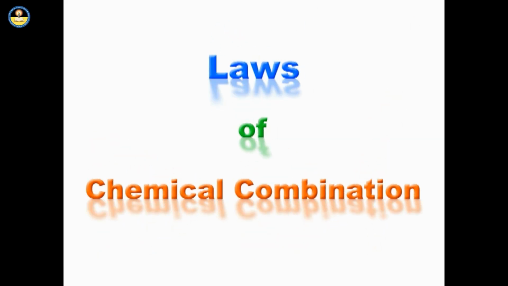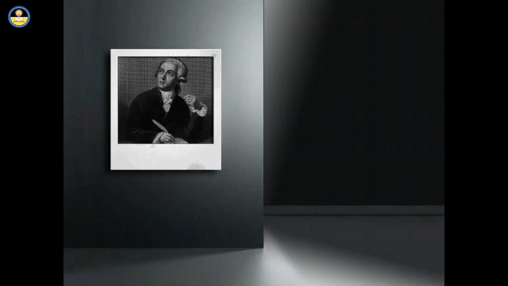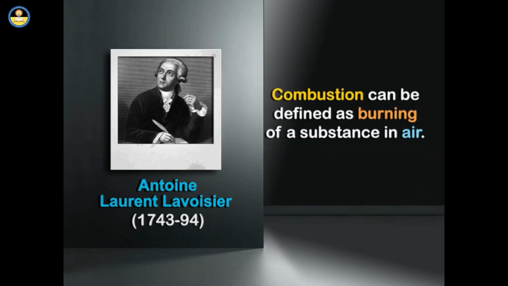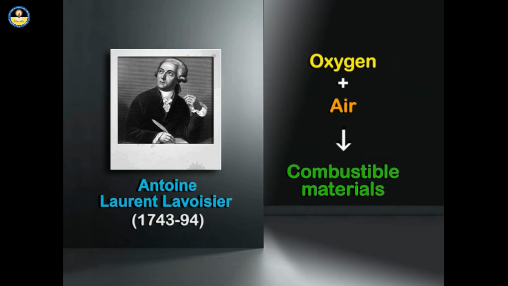Laws of chemical combinations. Antoine Laurent Lavoisier, 1743 to 94, a famous French scientist, discovered the law of conservation of mass in about 1785 by conducting a series of experiments to clarify the mechanism of combustion. Combustion can be defined as burning of a substance in air. He proved that in combustion reactions, it is oxygen present in the air that combines with the combustible materials.